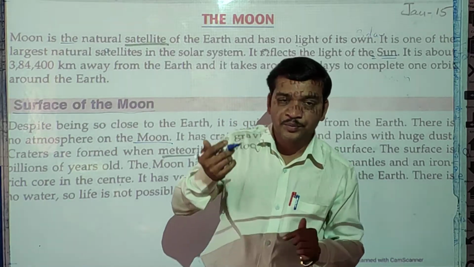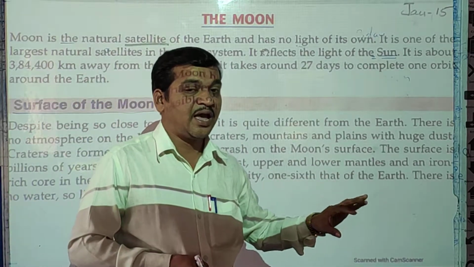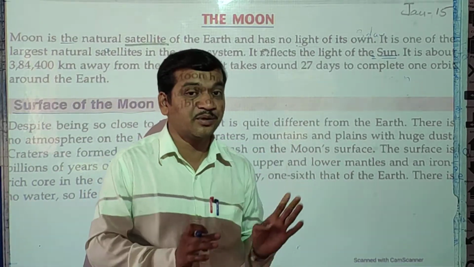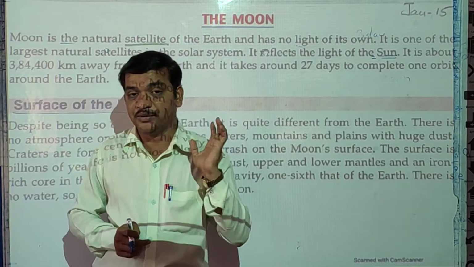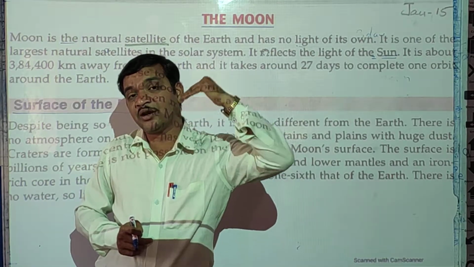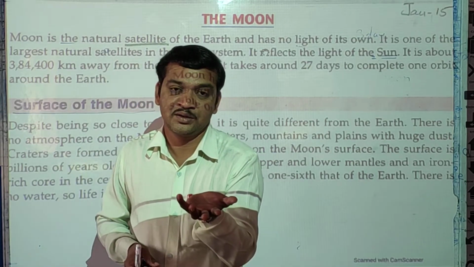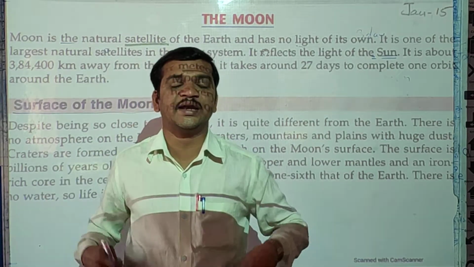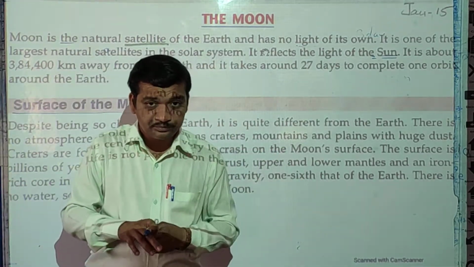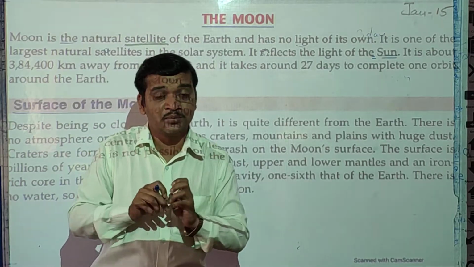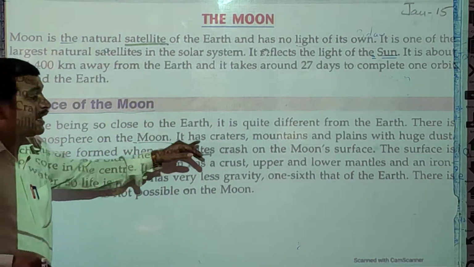But if you go to the moon, there is no atmosphere, which means there is no air. And if there is no air, it means we cannot survive there, because oxygen gas is essential for survival. So we cannot stay or live on the moon without oxygen, because there is no air. And if you want to go there, we need to carry an oxygen cylinder with us. We need a special type of spacecraft dress, okay, a uniform, so that with the help of that we can go there.